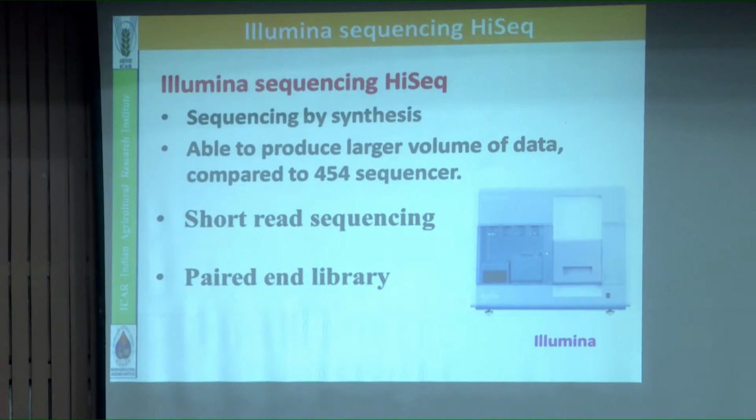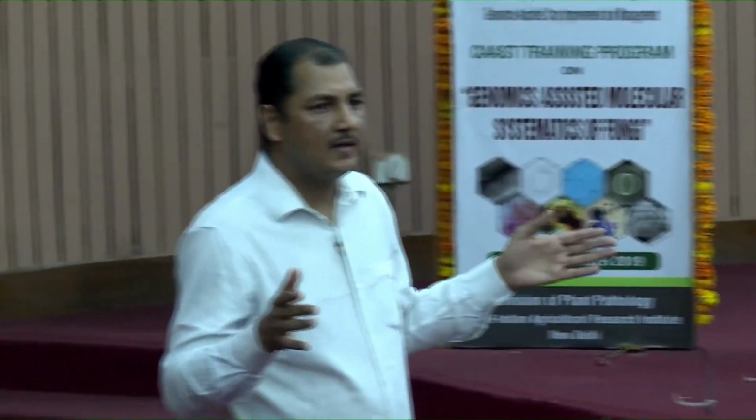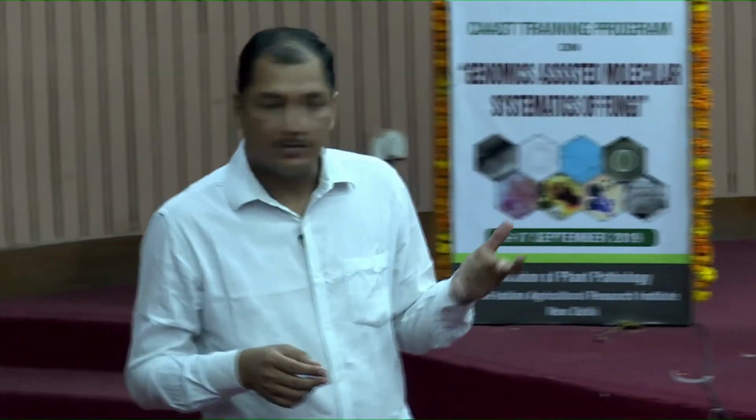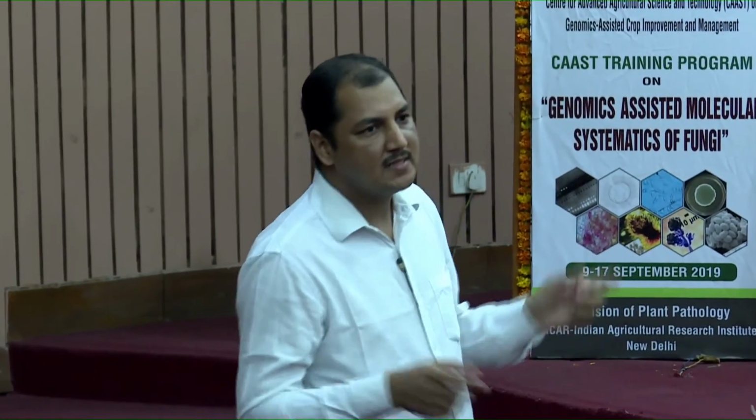Coming to the most recent, the Illumina platform has come. There are so many platforms in the Illumina range, differing based on read insert size and library size. It is the same chemistry, sequencing by synthesis, and it produces a large volume of genome data. For example, with an insert size of 150 base pairs, you can generate 5 million, 10 million, or 30 million reads through the Illumina platforms. The important thing is library preparation; it is mainly for short read sequencing and paired end libraries. Paired end means the sequencing will start from both ends of the sequence, so different fragments are sequenced by the Illumina platform.